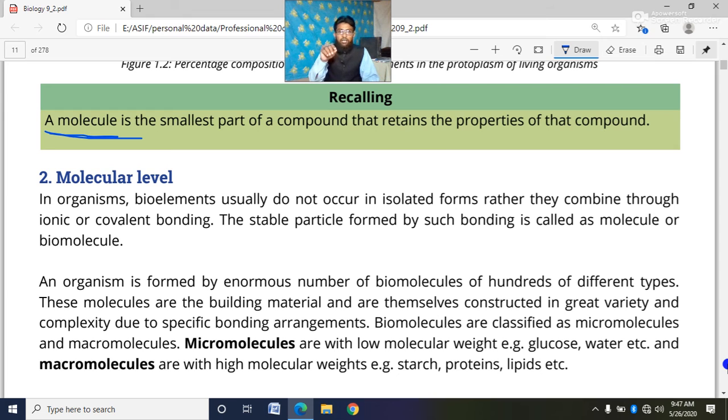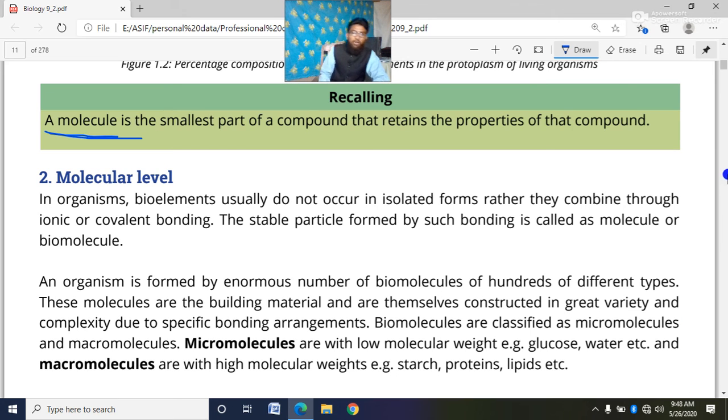But all of these bioelements have different characteristics. Each and every bioelement has its own property. The question rises in our brain: why, how do they have different properties?